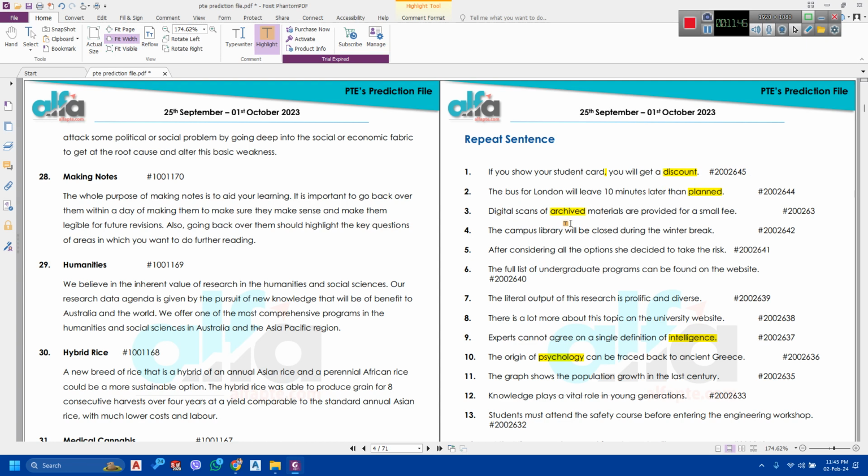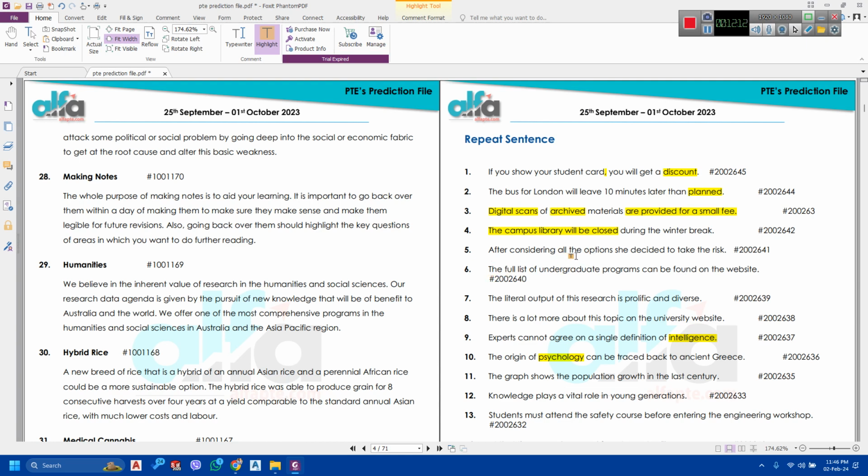Digital scans of archived materials are provided for a small fee. So instead of the entire sentence, you can simply say digital scans are provided for a small fee. You'll get a good score. You'll get at least a 75. Similarly, the campus library will be closed during the winter break. The campus library will be closed. You can just say this much.